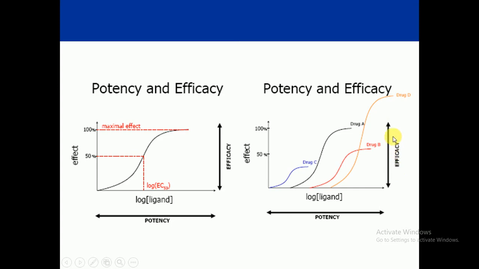Now, efficacy: we have already defined efficacy, that is, how much the drug affects you. So you will have to maintain the concentration of the drug in the plasma. Look at this peak, drug A, and this is drug C, and this is drug B, and this is drug D. This is the maximal effect shown by the different drugs, especially in terms of potency and efficacy.